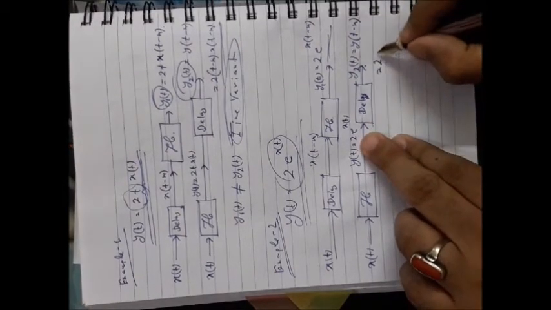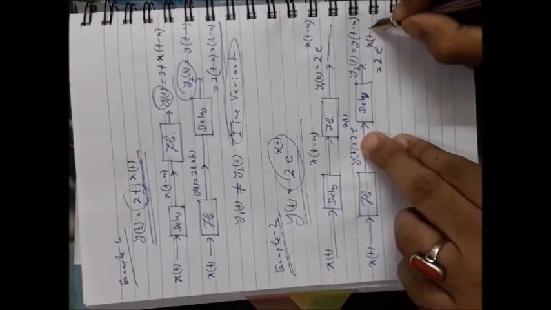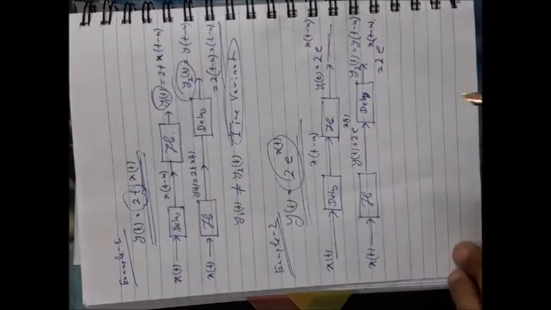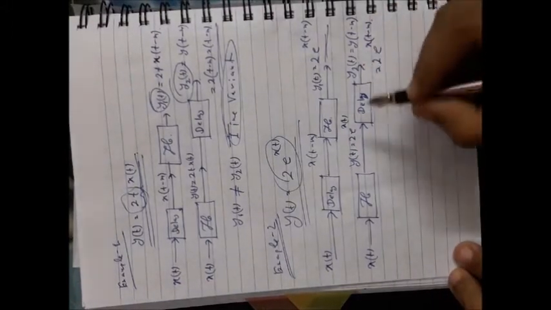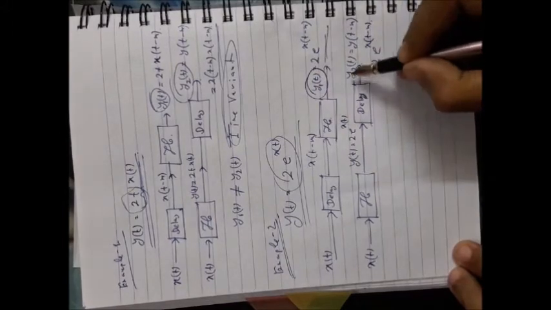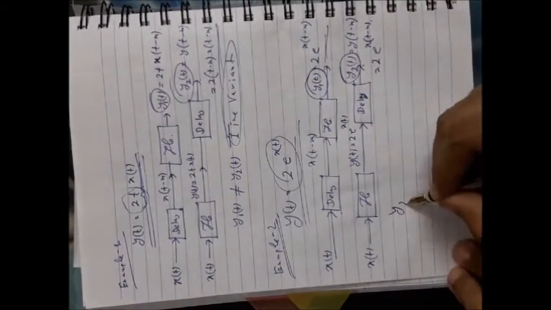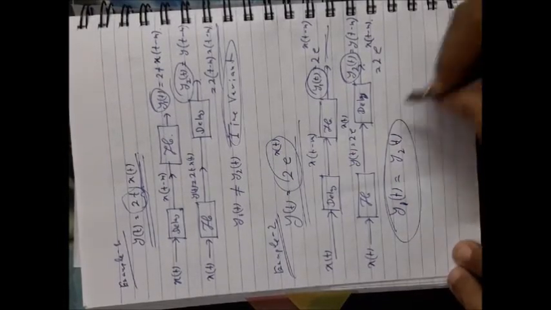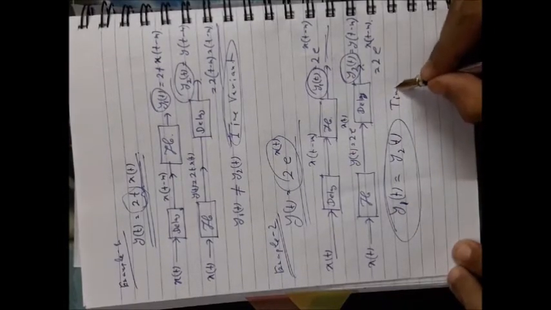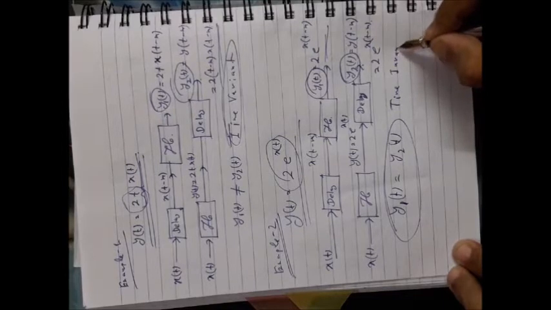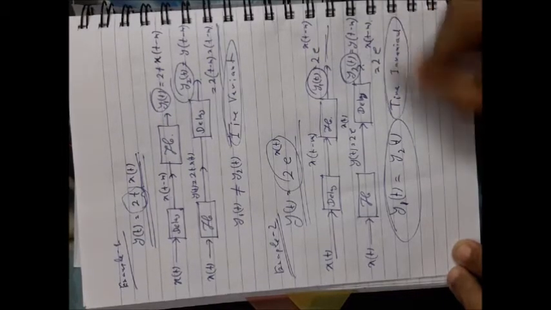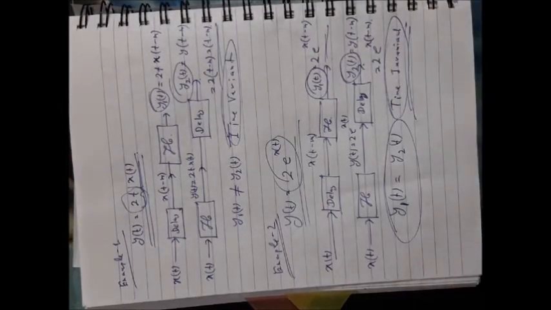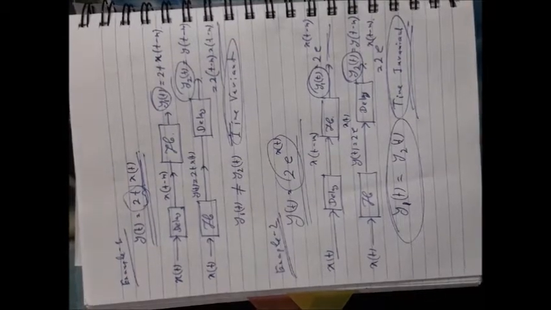What will you obtain? In place of t, you are putting t - m. So simply you can observe that in both cases, y1(t) and y2(t) are the same. So you can conclude it is time invariant. So by using this particular method, you can check whether a given system is time variant or invariant.